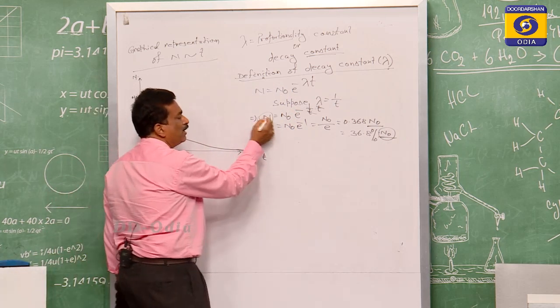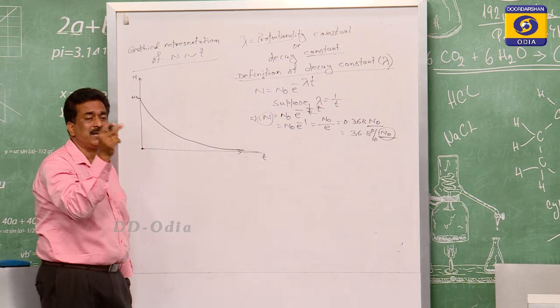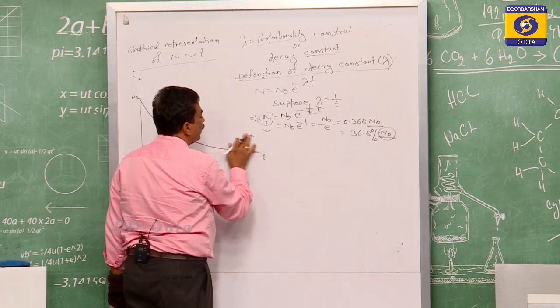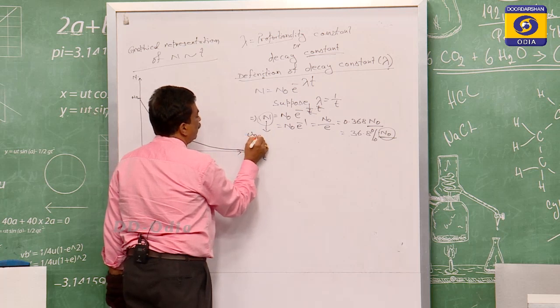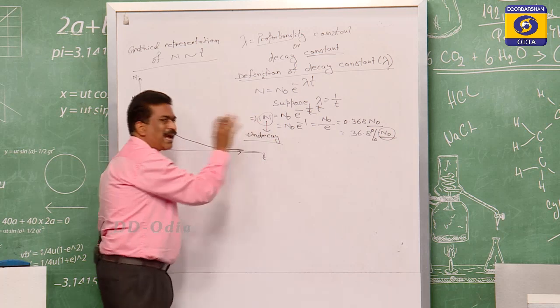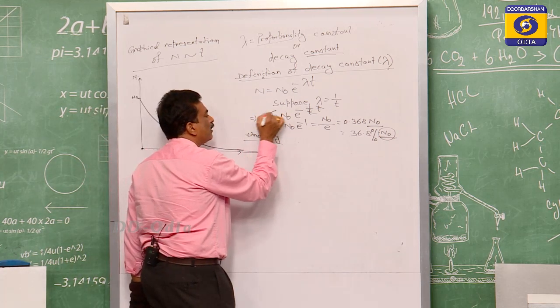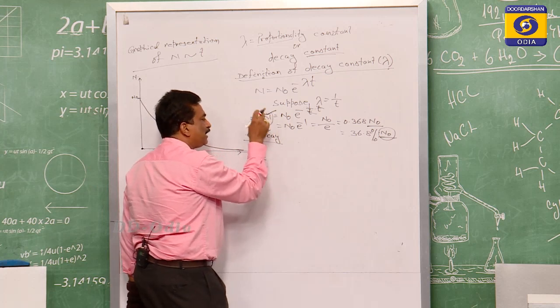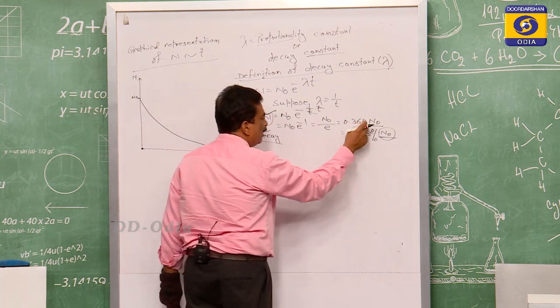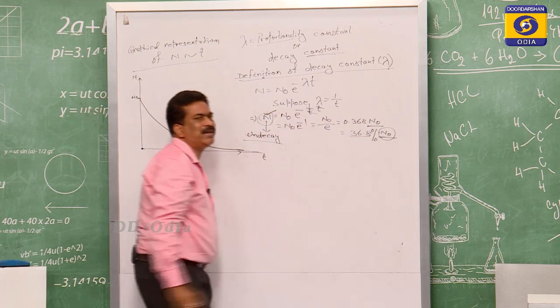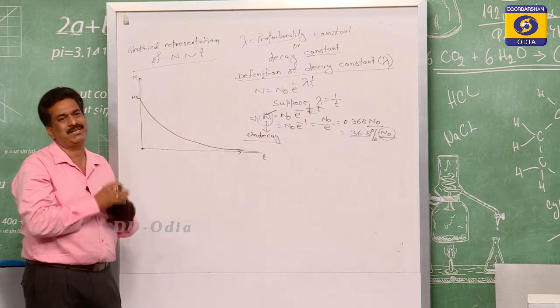Here n is the number of atoms present at a time t, that is, the undecayed nuclei that remain at that instant. The number of nuclei which remain at that instant is 36.8 percent of n0.